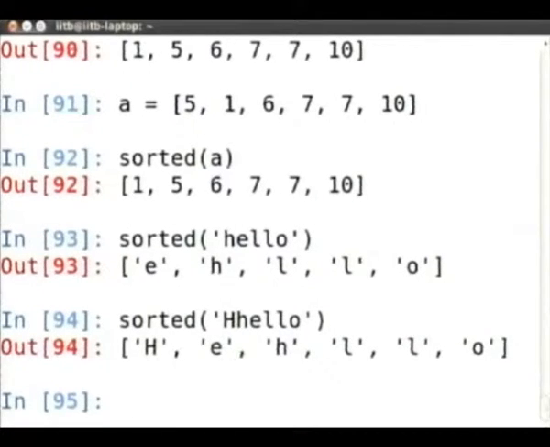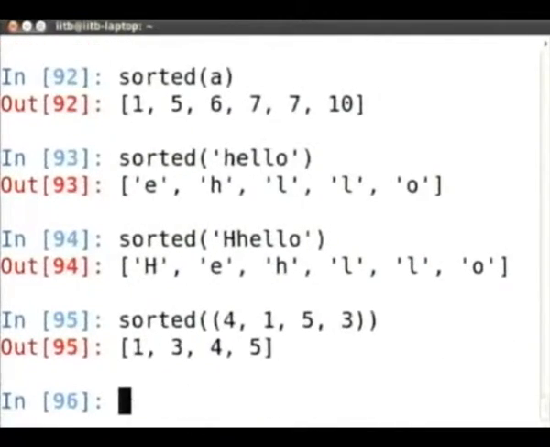If you want it to be case insensitive, you have to make it case insensitive by changing it to lower case or whatever. Similarly, if I gave it a tuple, it is going to return a list. So remember that sorted always returns a new list in sorted order.